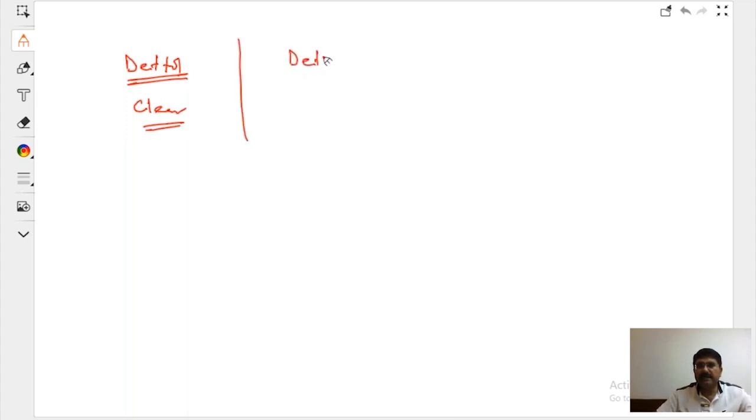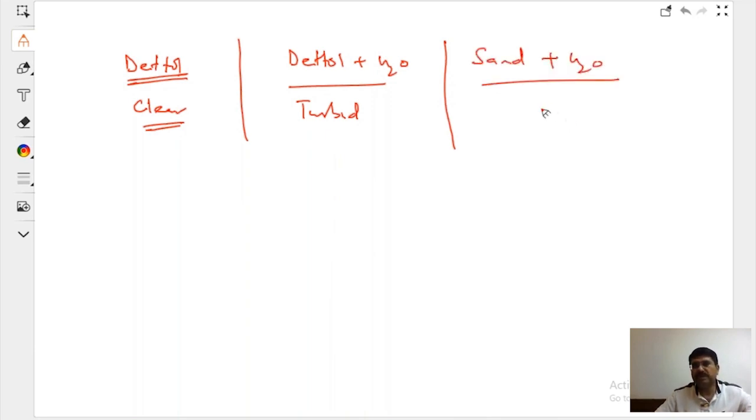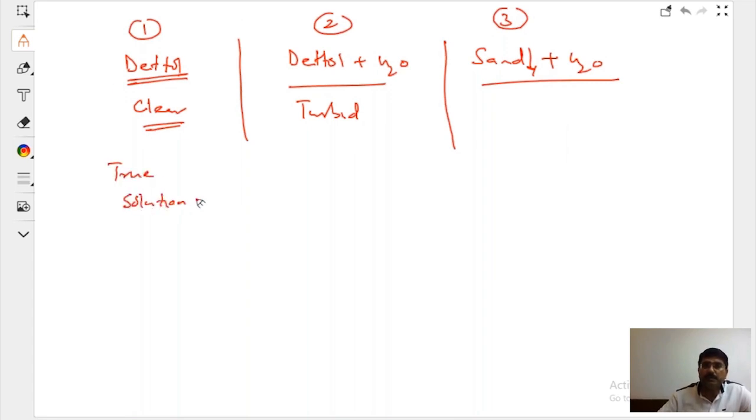Suppose we add little bit of water to Dettol, right? This is going to become, you understand, little bit of turbid. That's another type of solution. Suppose you add sand to water. This will not at all dissolve. Sand will settle down. So we have 3 types of total solutions, right? The first solution is going to be known as true solution. True solution is from which you can see through that.